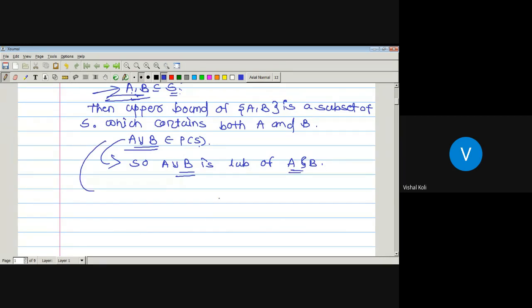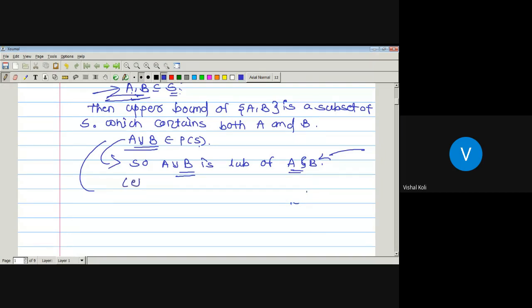Now it remains to check, for any upper bound of any two elements X and Y: A is a least upper bound of X and Y if A is an upper bound of X and Y and it is least. It means if there exists another upper bound B, then this A must precede B. Then only we say that A will be a least upper bound of the two elements X and Y. As here we have to show that A union B is a least upper bound of these two elements A and B, we have to show that it is least among all the upper bounds.